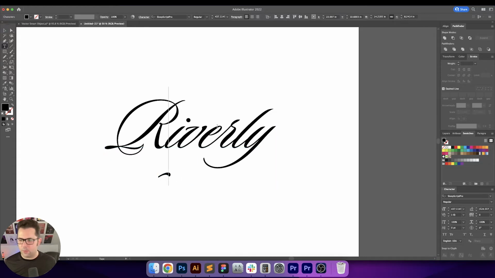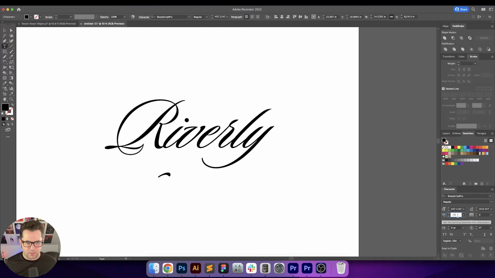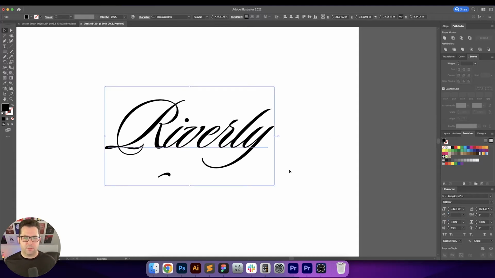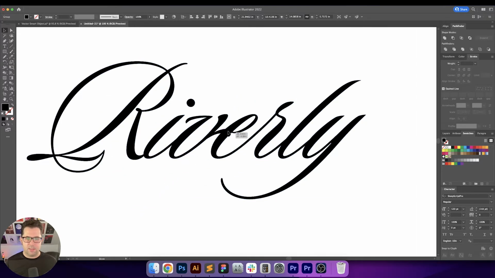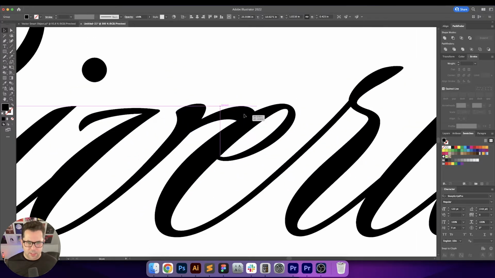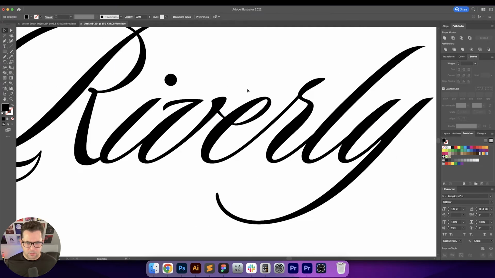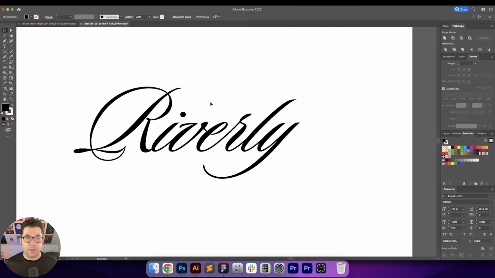Before I do that though, I'm going to bring in the kerning between the R and the I. There we go. Now we'll create outlines here, and now we'll bring this up here. So we want to connect this somehow, but we need it to go not like top going over this way. We need it to go a little bit more like this. I'd like it to kind of flow into that E right there. There we go. Perfect. All right, and you'd never know that that was added.